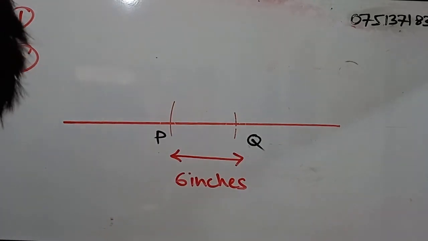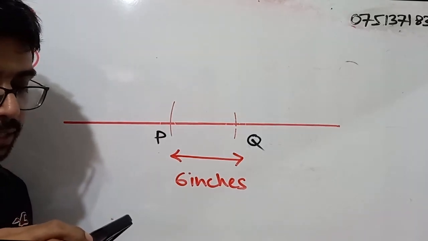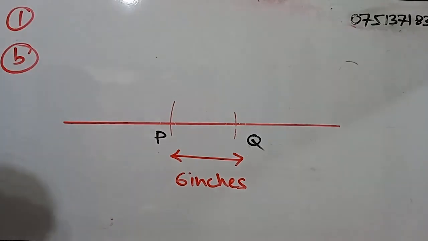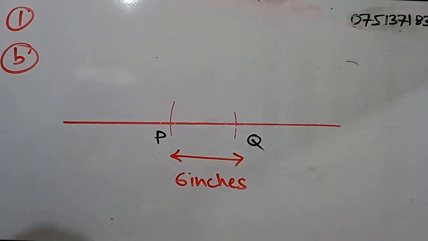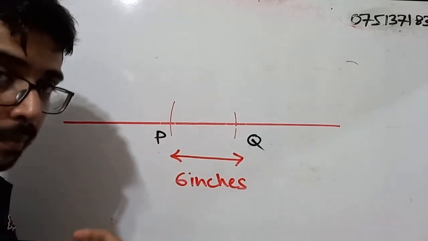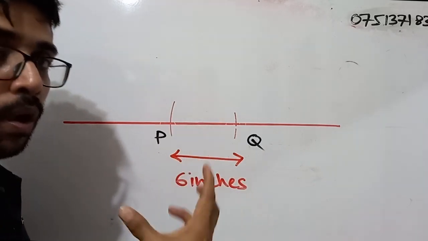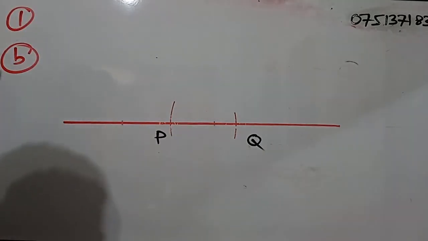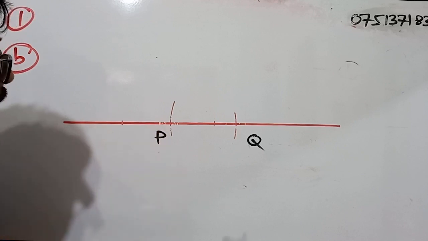Now part 2. Draw a circle of radius 4 centimeters by taking P as the center. So now we have to draw a circle. P should be the center of that circle. What is the radius? Radius is 4 centimeters. Just as before, instead of centimeters, I am using inches. So the radius will be 4 inches. Now I'm going to make P the center and draw the circle.